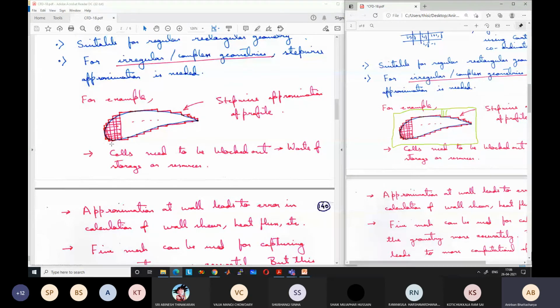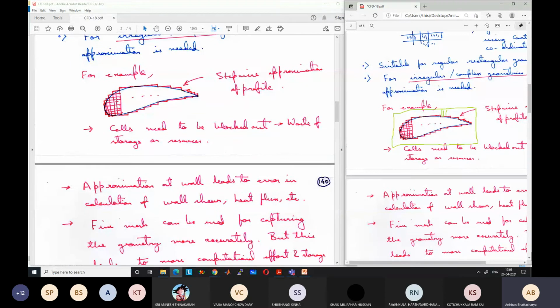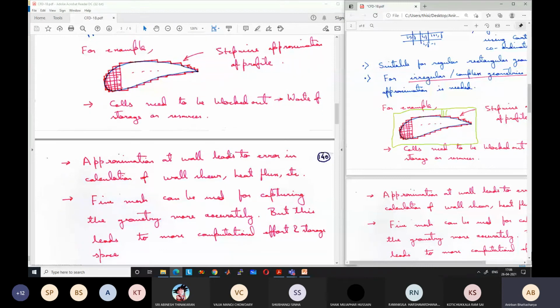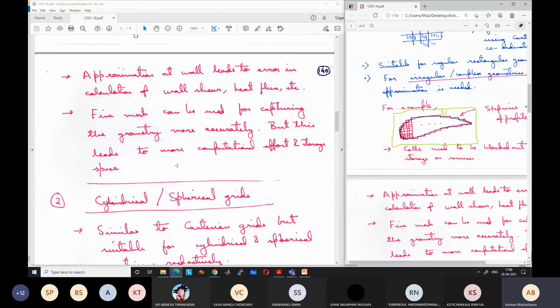One way to improve the accuracy is to use a fine mesh. I can have smaller steps, a large number of small steps, say 1,000 steps. But then it will lead to much more computational effort, and the computational time will increase. So these are some of the drawbacks of the Cartesian coordinate system. If I have a rectangular or square geometry, then the Cartesian coordinate system is the best. Otherwise, it becomes very cumbersome.